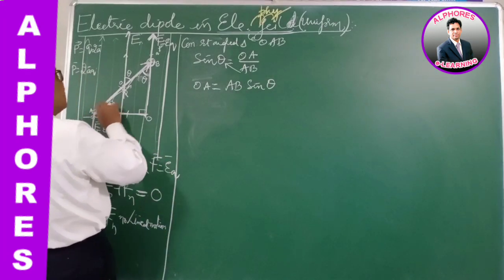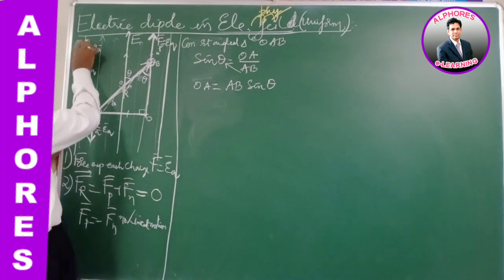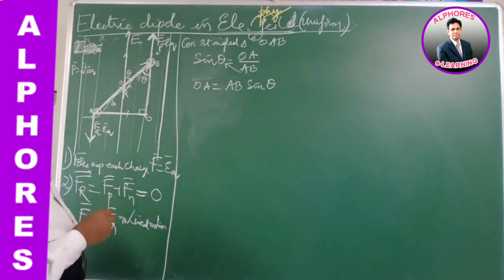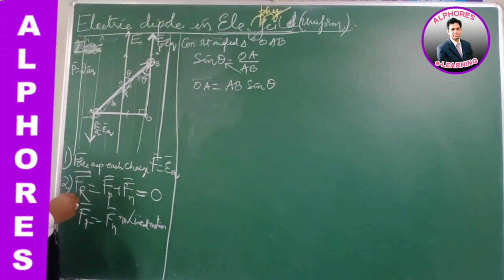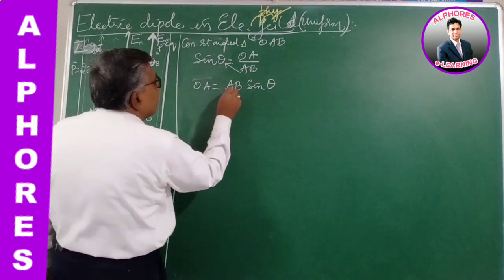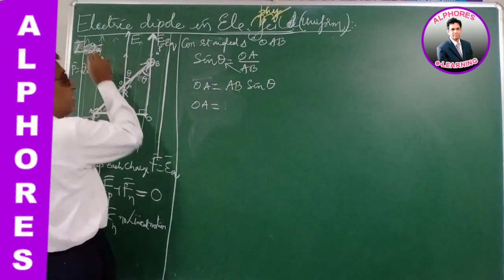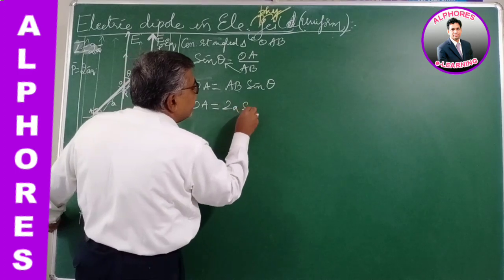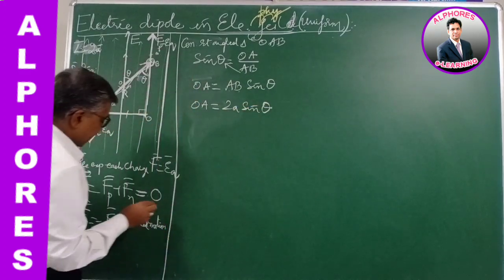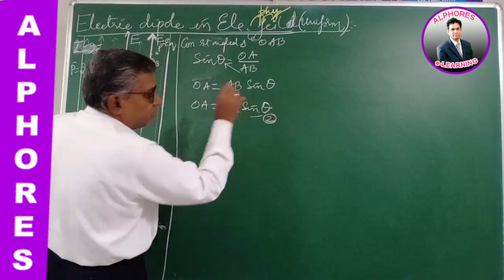But we know AB is the length of the dipole. The length of the dipole L is 2A, and the dipole moment is 2AQ. So OA is equal to the length of the dipole, that is 2A sine theta. I shall take this as equation 1 and let this be equation 2.